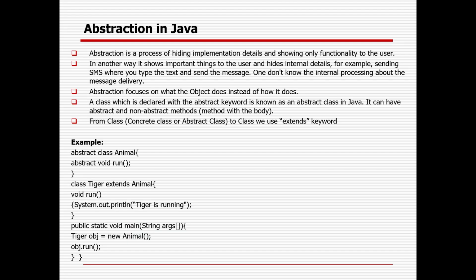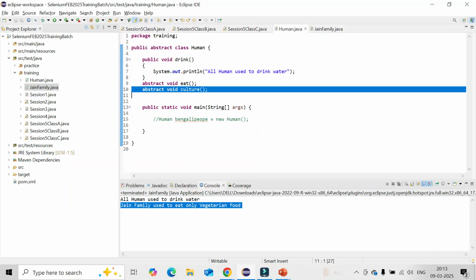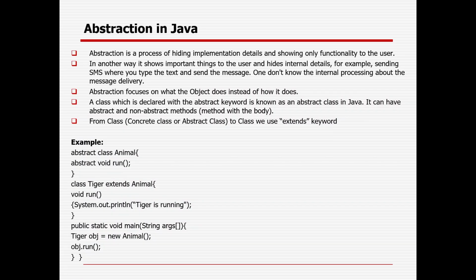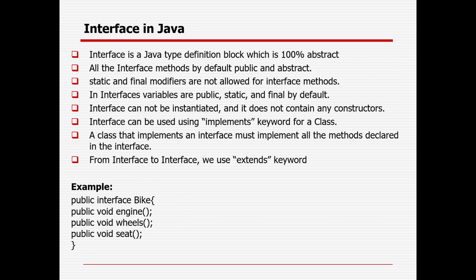So here in abstraction, as of now you are seeing that in case you want to do something abstract, you need to define the class as abstract and the method as abstract. But in case I want to make everything 100% abstract in nature, it is not possible to remove the non-abstract methods and make everything abstract with the keyword, all this stuff. So what can we do? There is a concept called interface, which is by default 100% abstract in nature. It is in relation with abstraction. Okay, it is called interface.